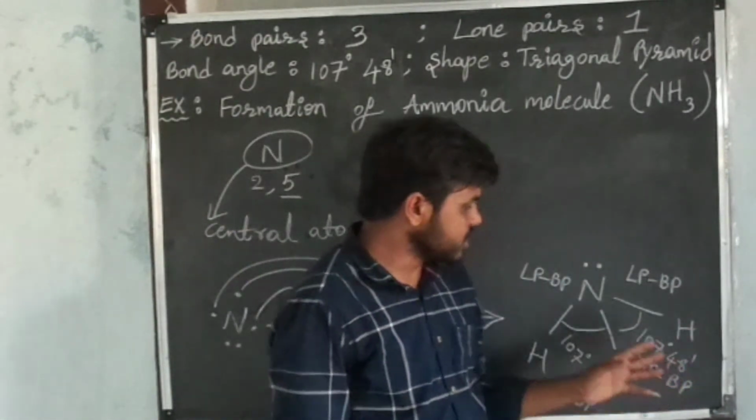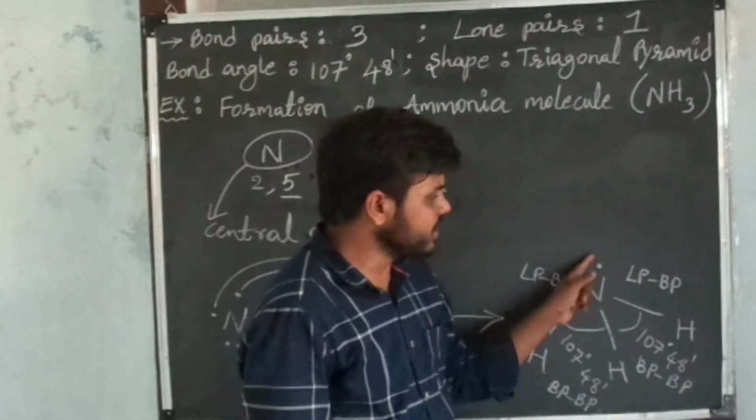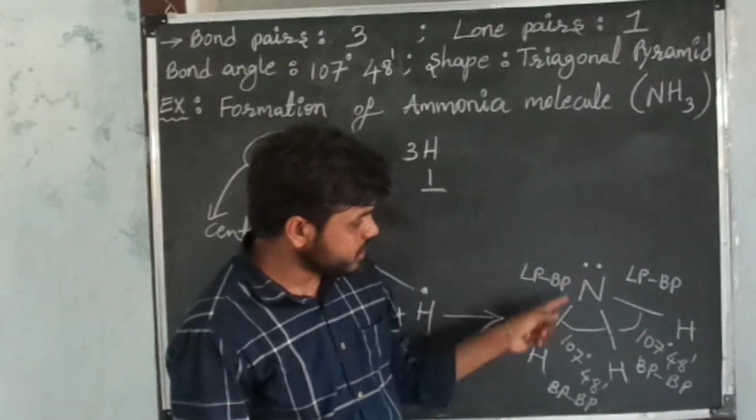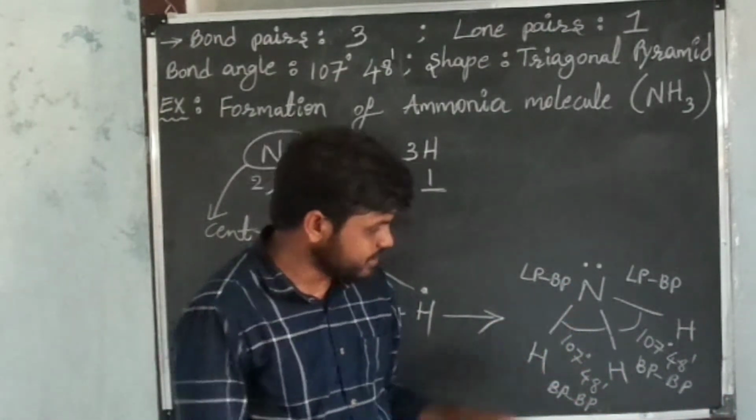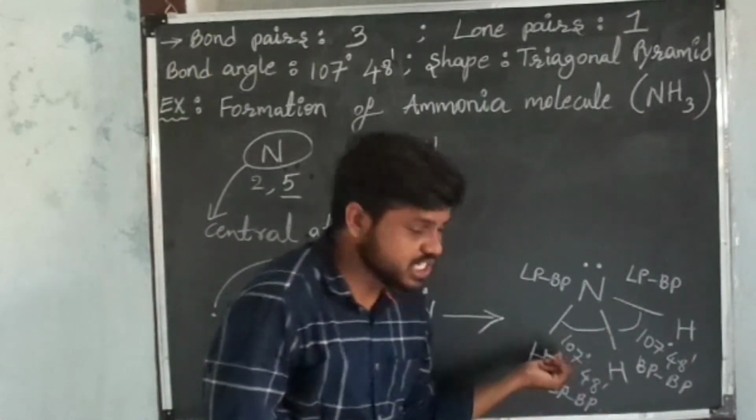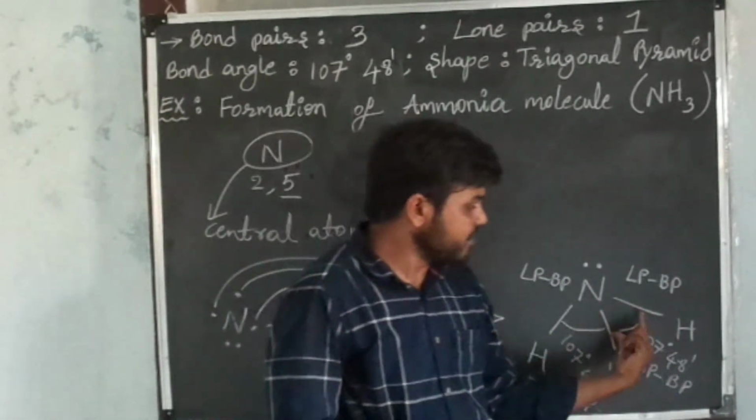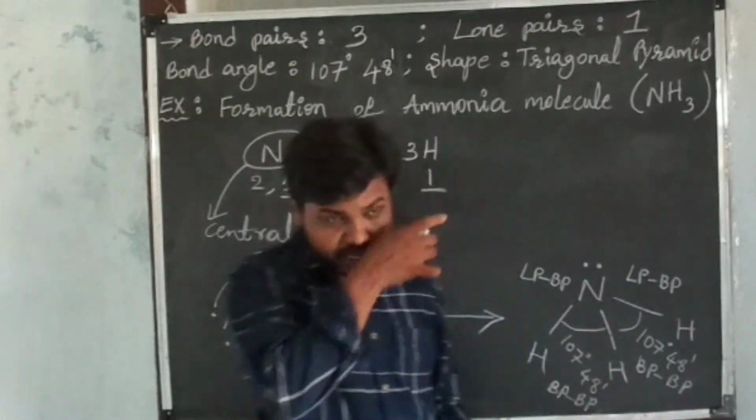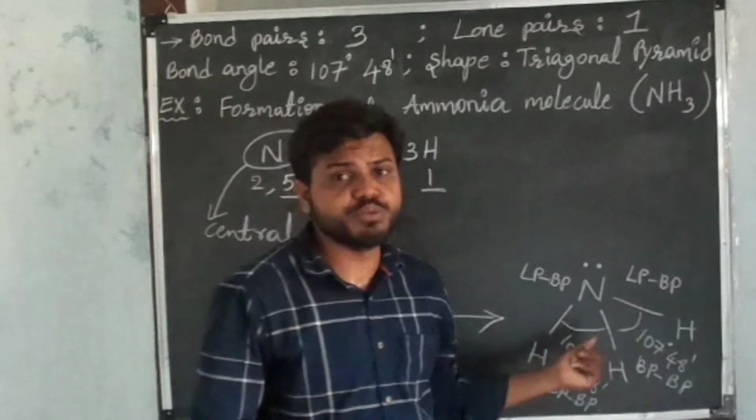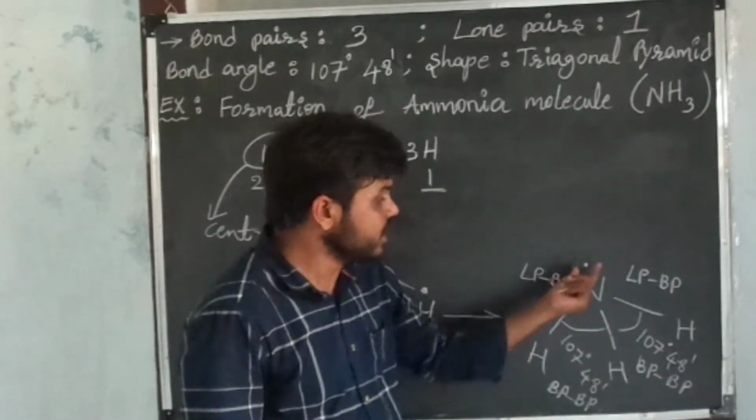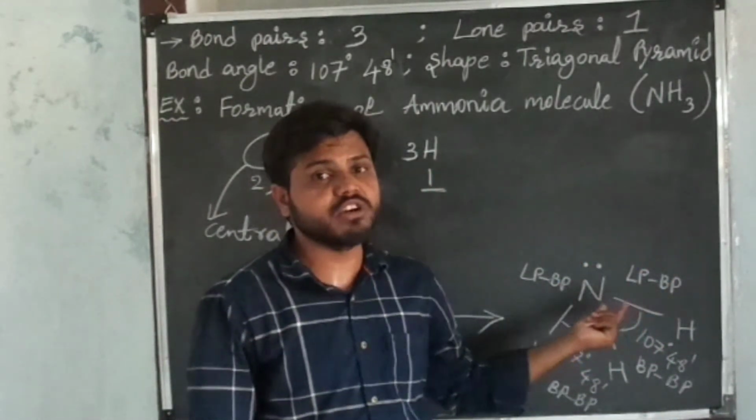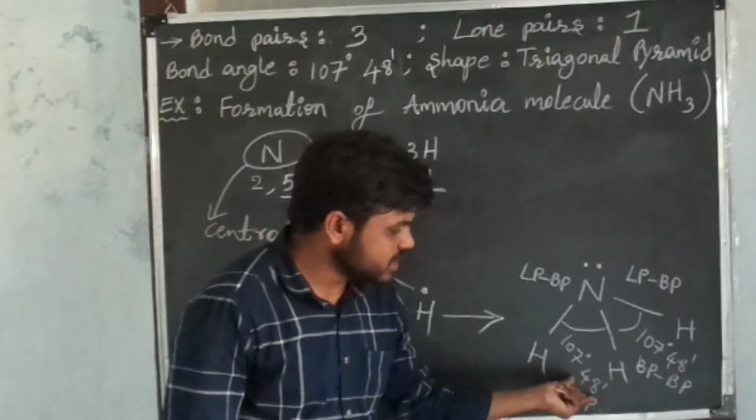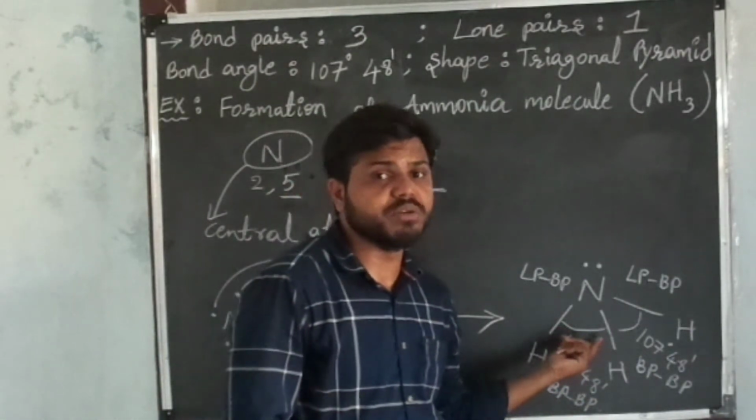If you observe the structure, here there is a lone pair and bond pairs. Between lone pair and bond pair electrons we get lone pair bond pair repulsion, and between these two bond pair electrons we get bond pair repulsion. We already know lone pair bond pair repulsion is more than bond pair repulsion. That's why this lone pair occupies more space around the nucleus of the central atom, and that's why we get 107 degrees 48 minutes between two bond pair electrons.